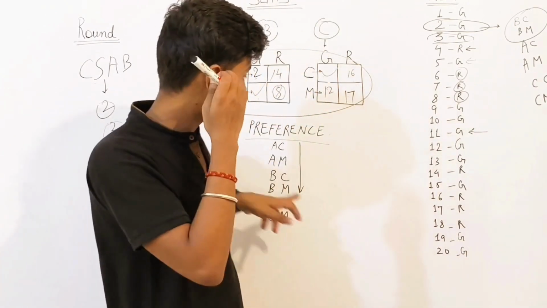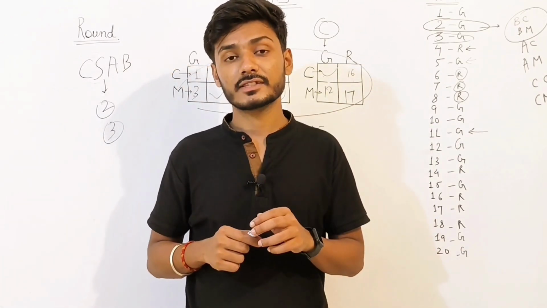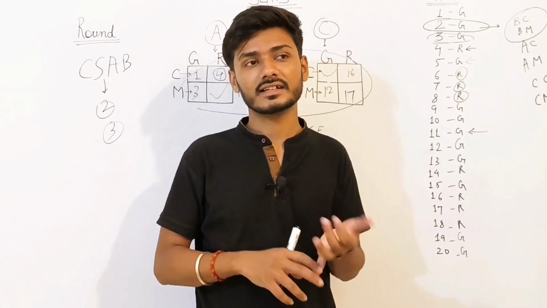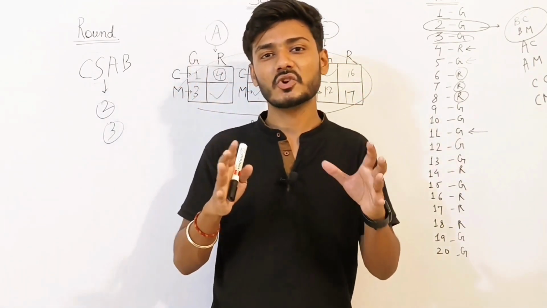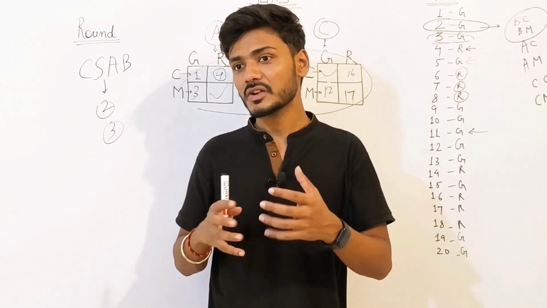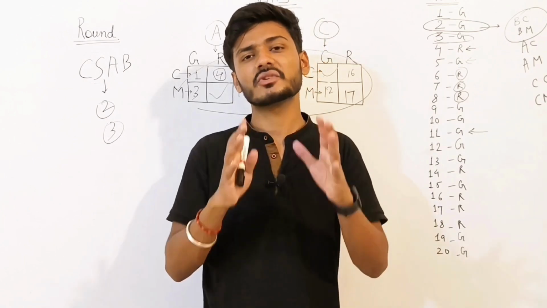This is why the preference list is created. Create it based on what matters to you, and forget about how the cutoff went or how the colleges are ranked. Think about what you are going to get in that college, what courses are available, and whether your interest aligns with them. This is the most important thing to realize, my friend.